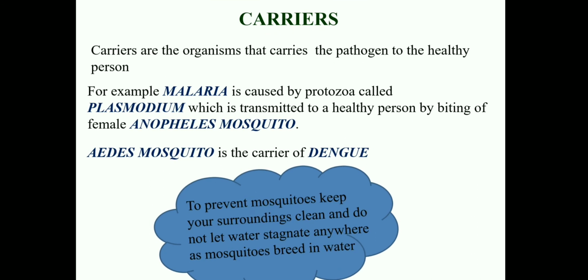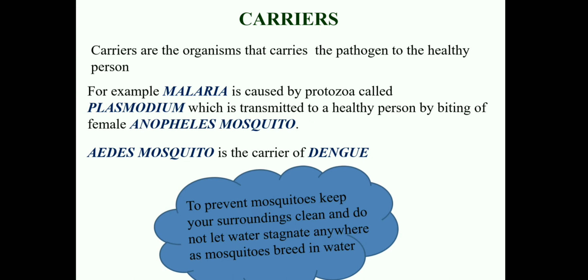Now, one of the sources of transmitting infection is carriers. Carriers are the organisms that carry the pathogen to the healthy person. For example, malaria. It is caused by a protozoan called Plasmodium, which is transmitted to a healthy person by the bite of the female Anopheles mosquito.